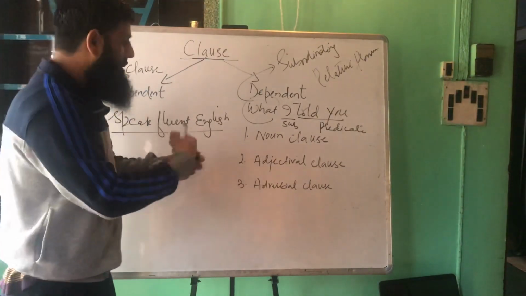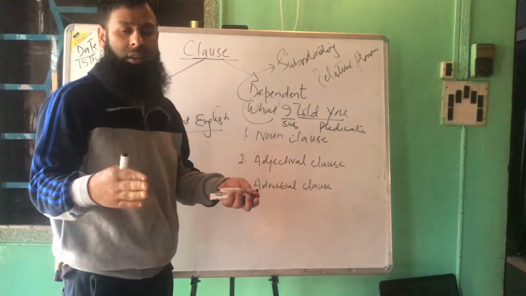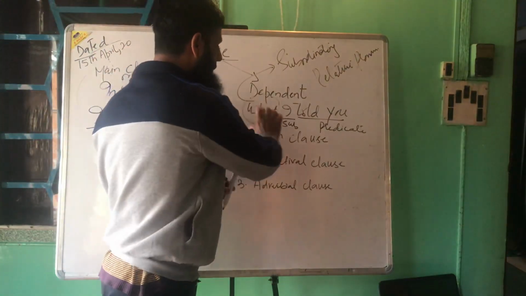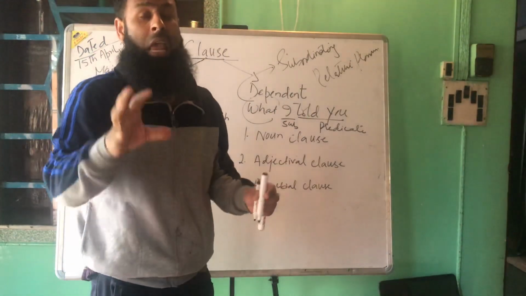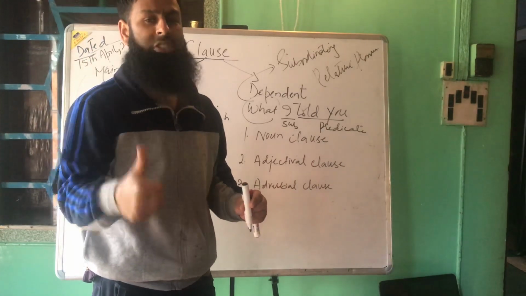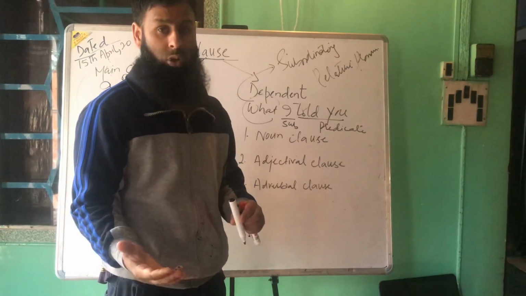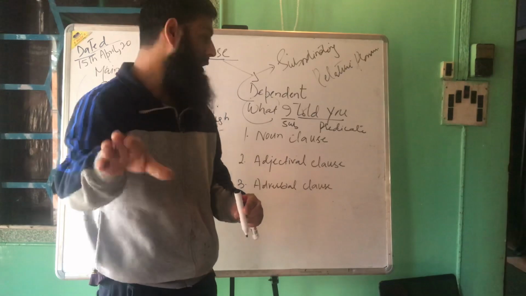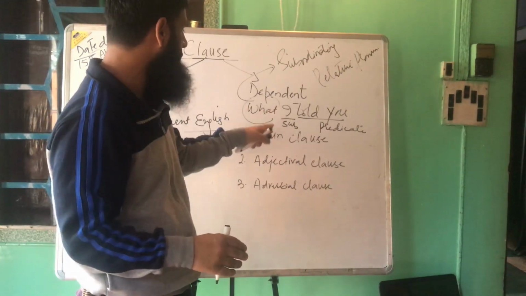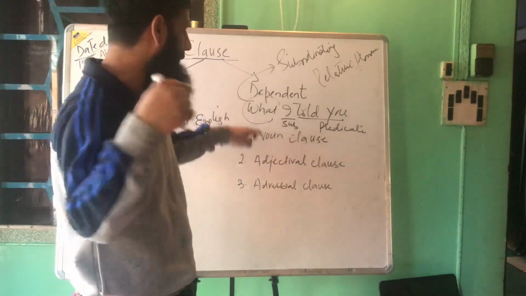If you translate this sentence into your own mother tongue, you will find out something strange. This will not work. It's not possible that somebody speaks a sentence like this and then leaves, because he leaves a basic message undelivered. He can't say "what I told you" and then leave. It's not possible because you left the task incomplete. So this is what we call a dependent clause, or a subordinate clause. Why? Because this has a subordinating conjunction in the beginning.